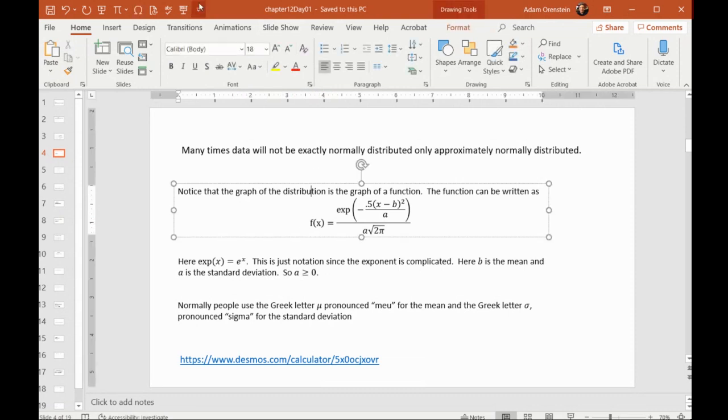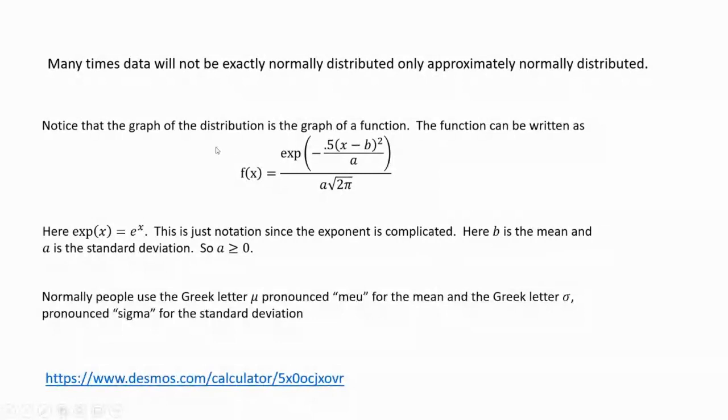It turns out that the graph of a normal distribution is the graph of this curve, of this function. We did talk about functions a little bit, but if you were to graph this function in the Cartesian plane, like in Desmos, you would get the normal curve. I know it looks kind of nasty. EXP is just fancy notation for e raised. We have seen e raised to the x. It's just that here the exponent would be very complicated.